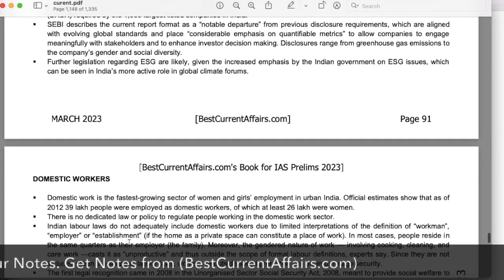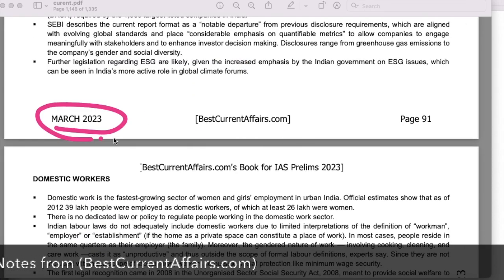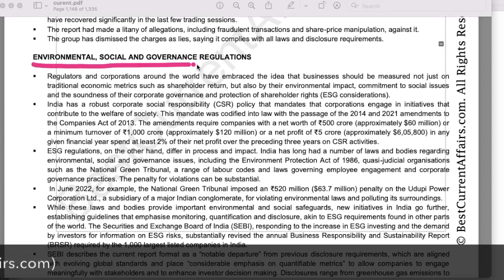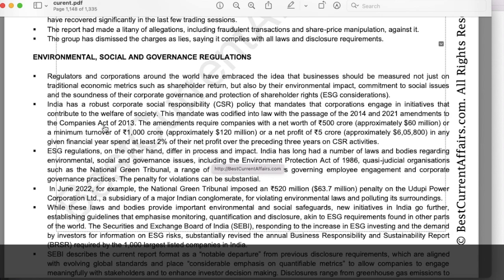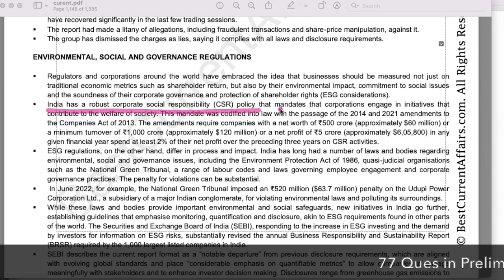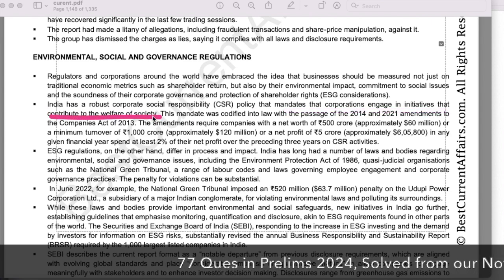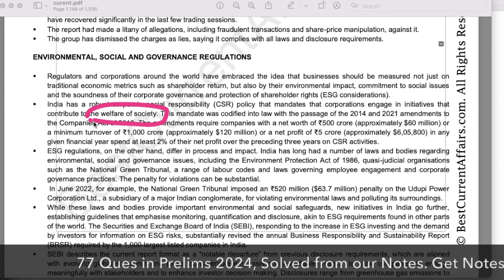Now see, this is our March 2023 current affairs book. On page number 91 there was a news, environmental, social and governance regulations. Here it is mentioned that India has a robust corporate social responsibility policy. This policy mandates that corporations engage in initiatives that contribute to the welfare of society, not the welfare of its employees.